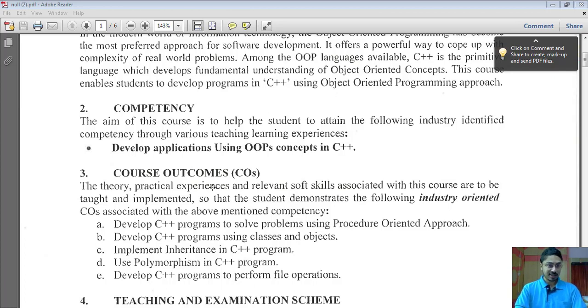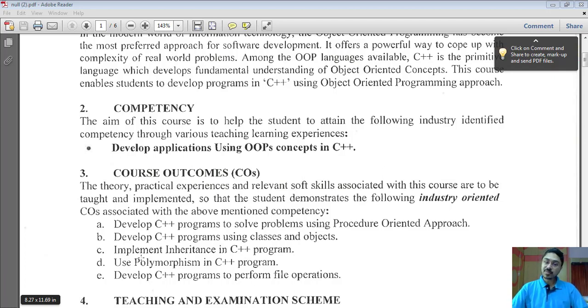Then here are some of the course outcomes. You have to develop C++ programs to solve problems which you solved using the procedure-oriented approach earlier. Then you have to develop C++ programs using classes and objects. So far we don't know what classes and objects are, so we will see that in later phases. Then we have to implement inheritance in C++ programs. This is a beautiful feature of object-oriented programming, that is inheritance, that we will see. This is very interesting. Then we have another feature, that is polymorphism, in C++ programs. That also we will see in this course.